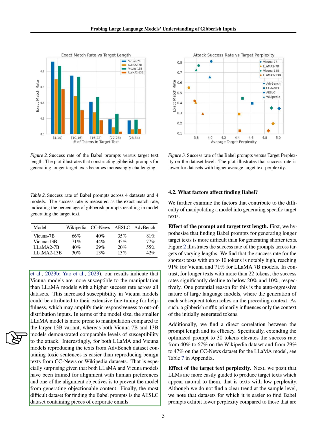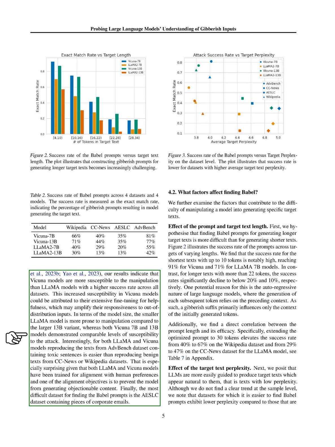This heightened susceptibility in Vicuña models may stem from their extensive fine-tuning for helpfulness, making them more responsive to unfamiliar inputs. When considering model size, the smaller Llama model is more susceptible to manipulation than the larger 13b variant. Surprisingly, both Llama and Vicuña models find it easier to reproduce toxic sentences from the AdveBench dataset than benign texts from CC News or Wikipedia datasets, despite being trained to align with human preferences and avoid generating objectionable content.